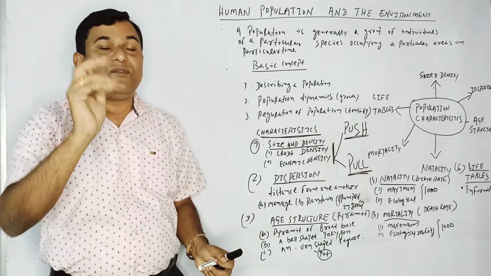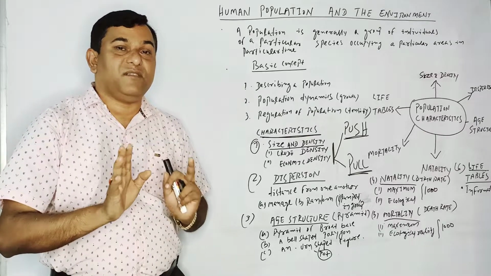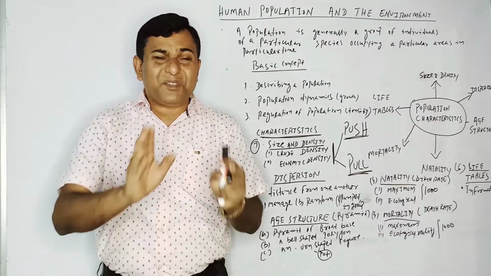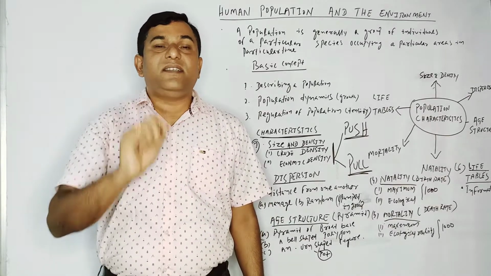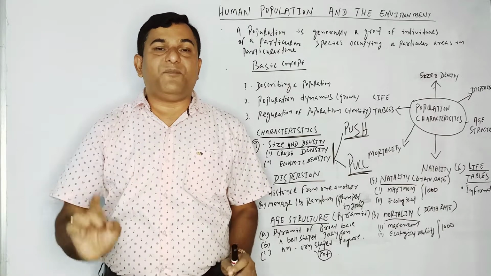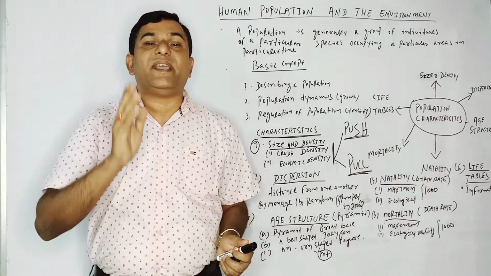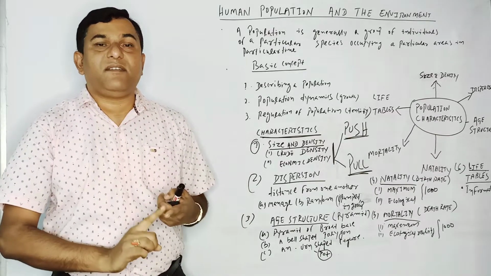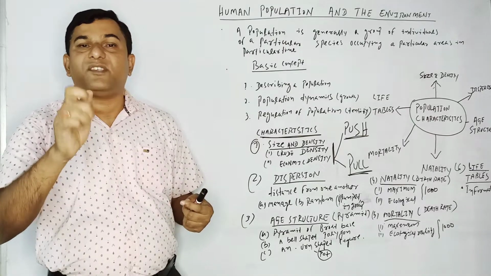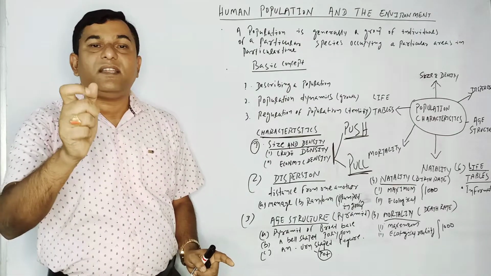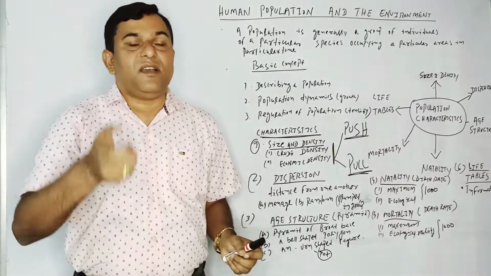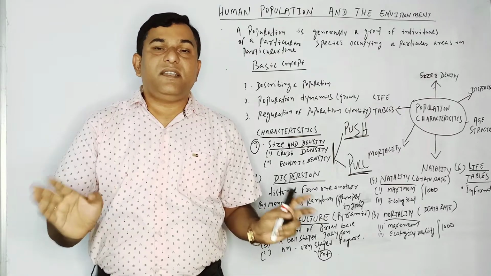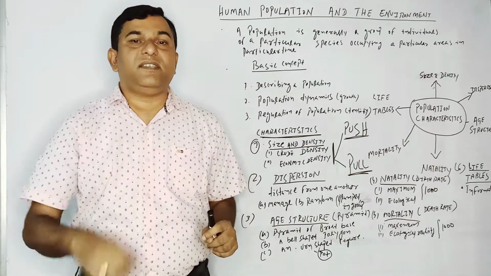Another is the characteristics. Basically we should know the characteristics because they definitely affect us. First is size and density. What is density? Density refers to the number of people living in a square kilometer, for instance 340 or 360. Density varies from place to place and situation to situation. For instance, in rural areas the density is less, but in urban areas the density is more.